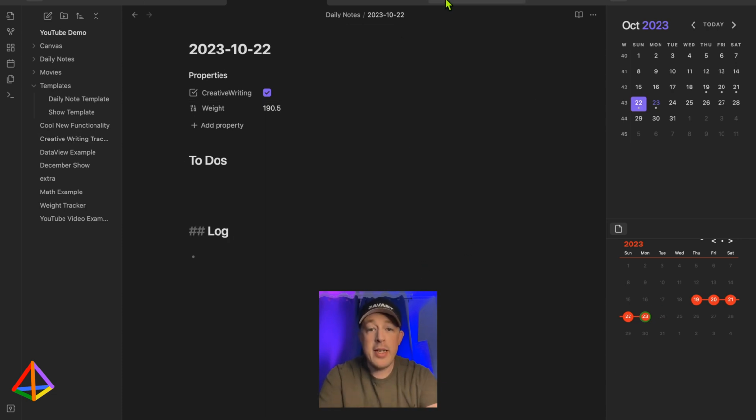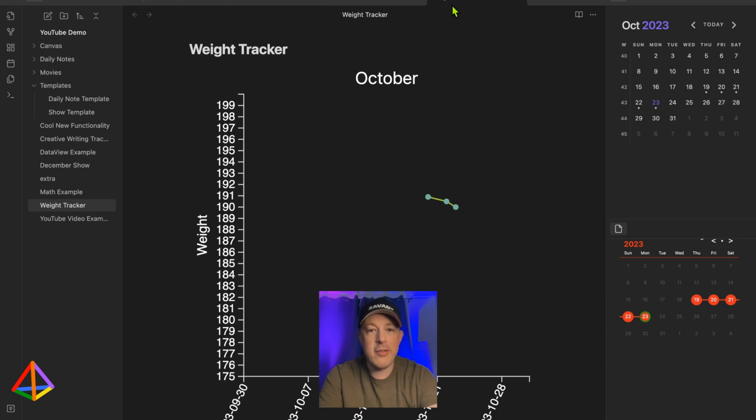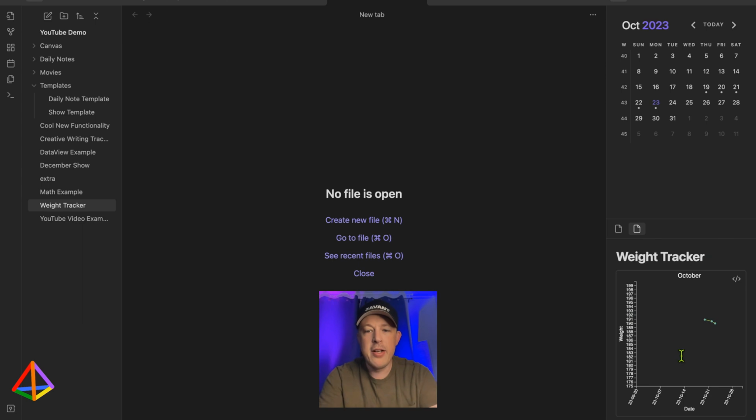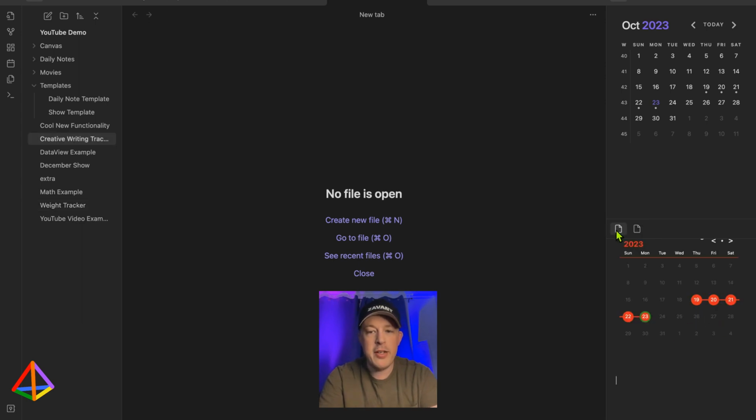And what's neat is you can do that with more than one tracker. So you can pin that here. So now your line graph will be over here, and then you can click there and you can go back and forth. So I've got my daily note navigator calendar up here, and then I've got my trackers set up over here in the sidebar.